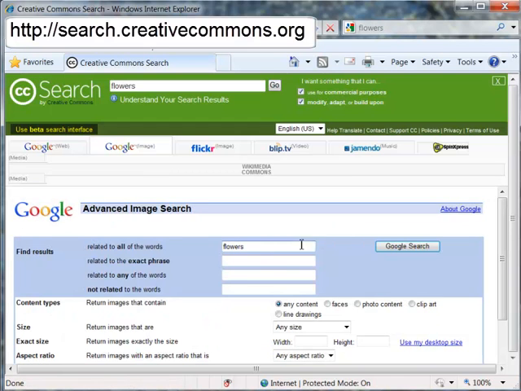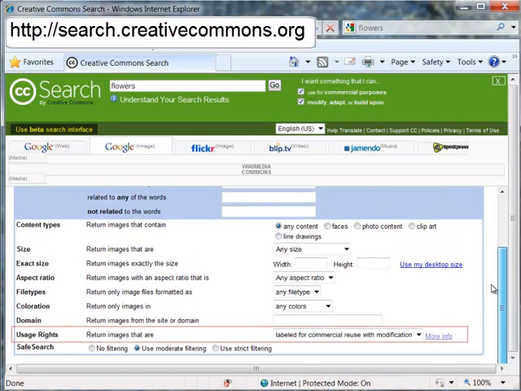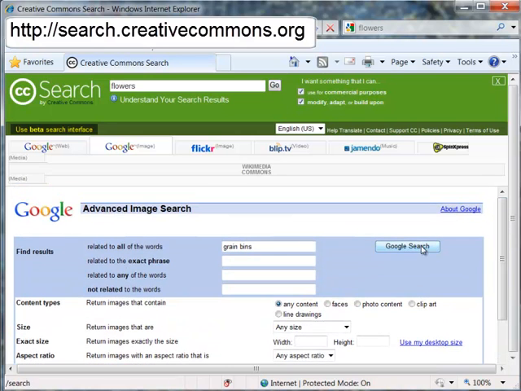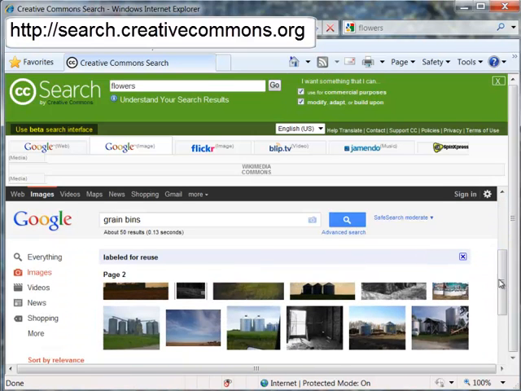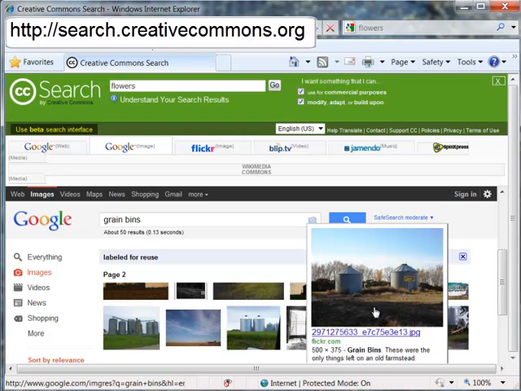Enter your search terms. Here I'll enter grain bins, and notice there are a number of tools for limiting the search. Under Usage Rights, it's possible to select among several Creative Commons licenses, including commercial use and derivative works. Here I'll select Labeled for Reuse, then scroll to the top of the page and click Google Search. Images shown here have a Creative Commons license for reuse and can be used without permission. If you plan to use the images commercially or to modify them, then select the appropriate license from the Usage Rights menu.